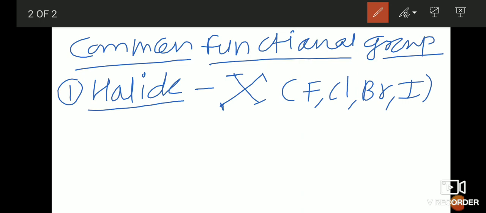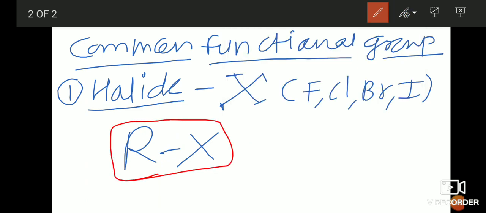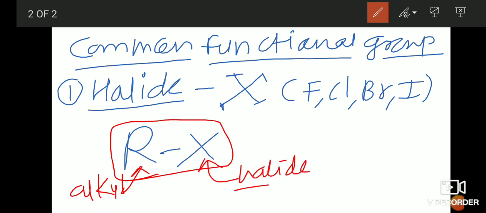The general formula of this functional group is RX. Keep this in your mind, very important. R means the alkyl group, already studied in the last lecture, and X is the halide group, understand?